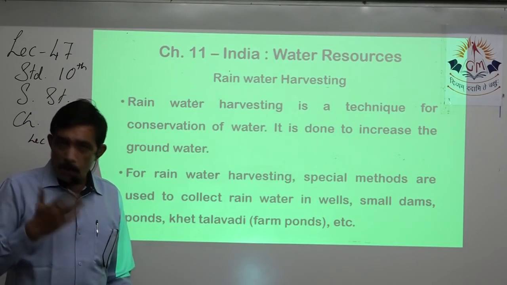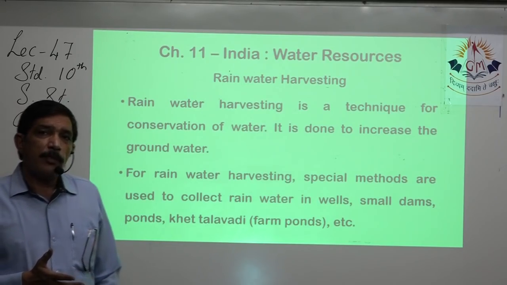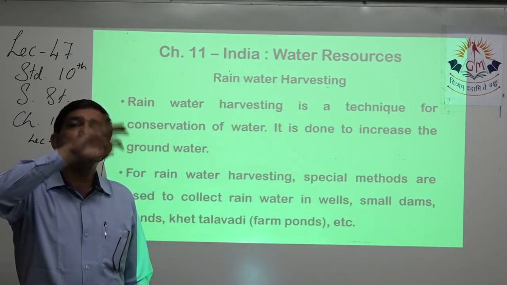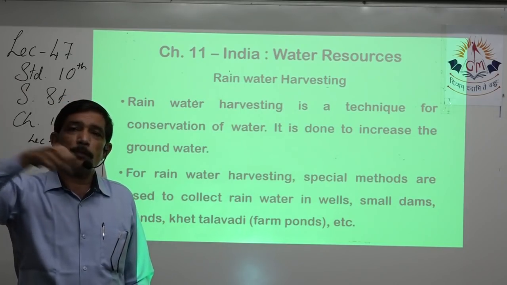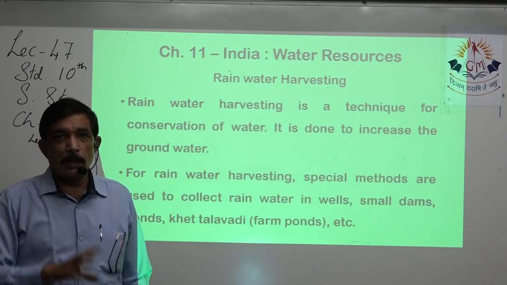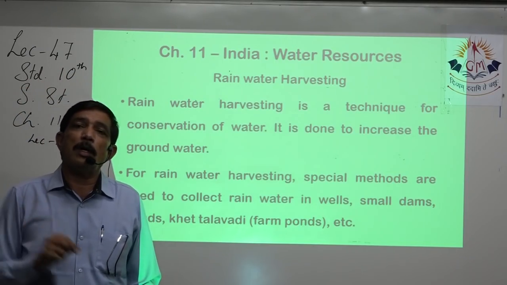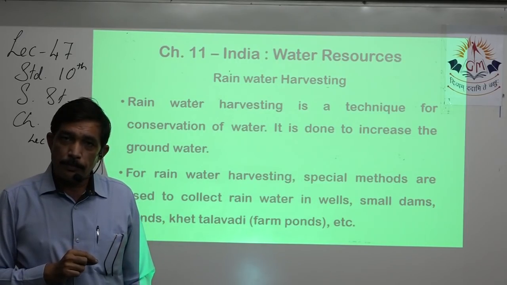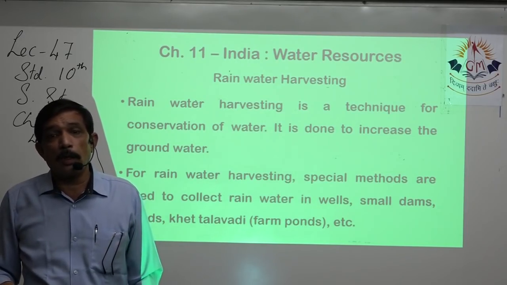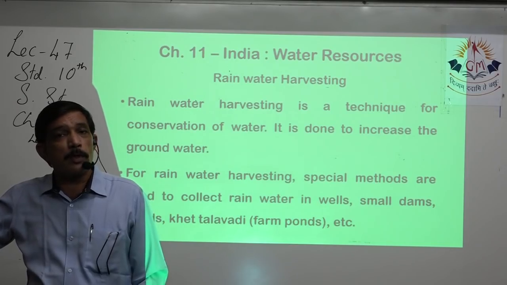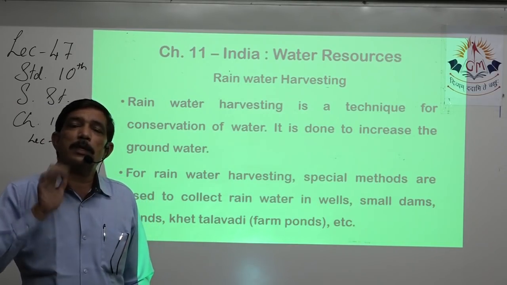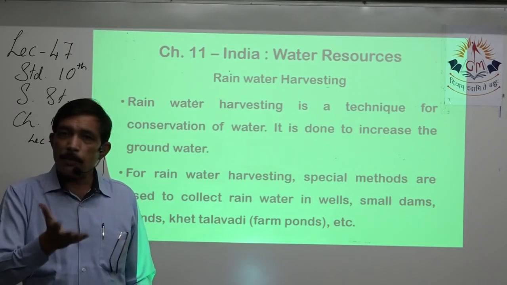For example, what is rain harvesting? Simply from your terrace, whichever pipe is allowing the drain of excess water from the terrace, simply put a pipe over there and extend that pipe into your underground water tank. So your underground water tank, without the municipal corporation's water, will get filled with rainwater. Rain happens every day.